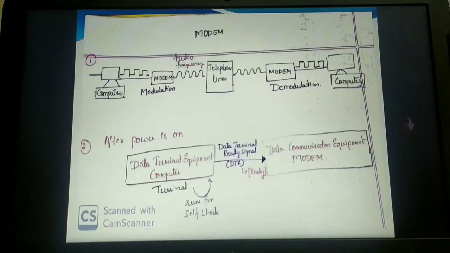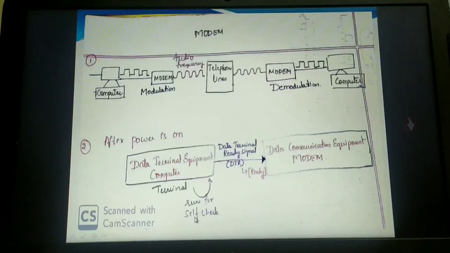Once the CPU is on, the next power supply may go to the keyboard, then you can see the lights on your keyboard, then power may go to the speakers, and the mouse. Like this, the power supply will go to all the external devices once the operating system is loaded into the computer's memory. In the same way, the modem is also an external device. Understood? So once the power supply is on, your computer system runs a self check.